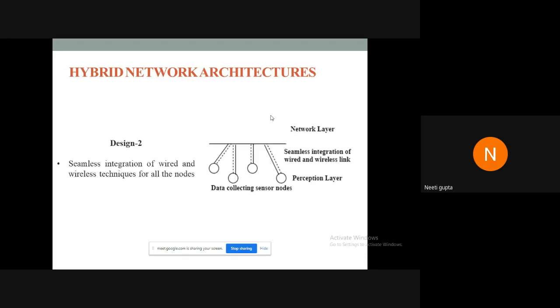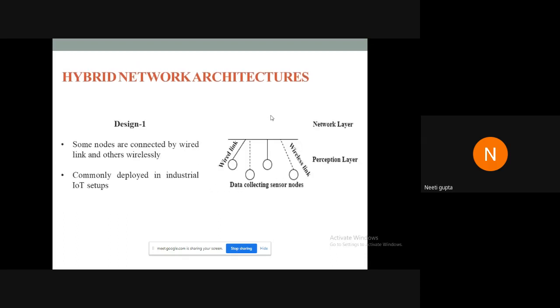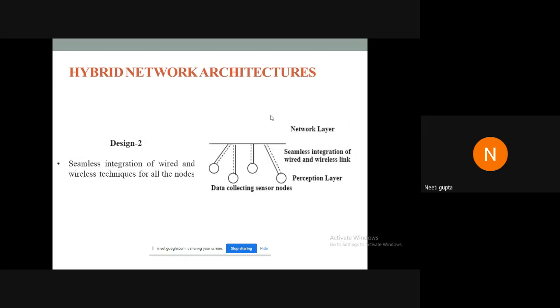So there, we found that in design 1 and design 2, there were some flaws. For design 1, there is no standby network if a particular link fails. And for design 2, the complexity was very high. The complexity is high, plus for hybrid nodes, for enabling the nodes with hybrid functionality, we need to add a lot of circuitry to the transceivers, which results in energy inefficient solutions.